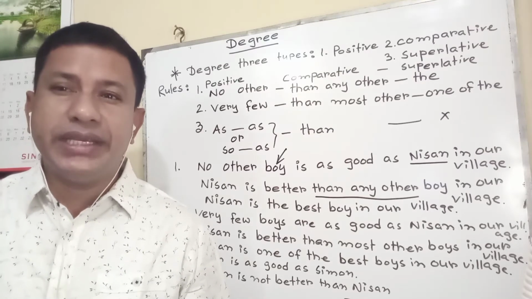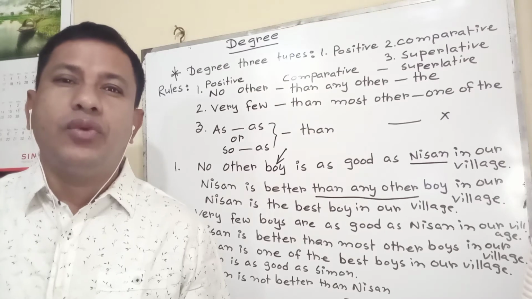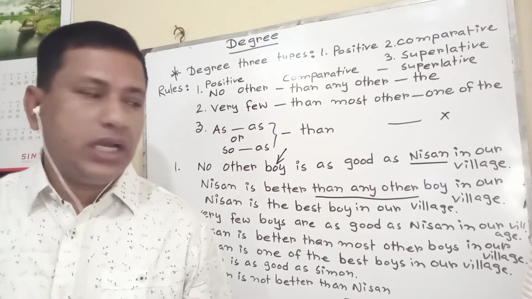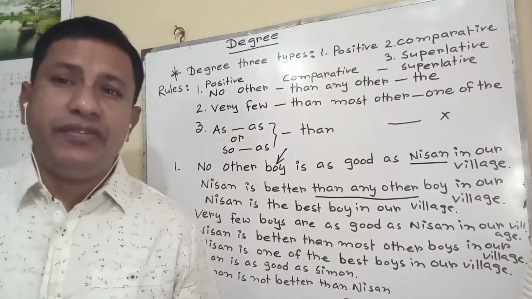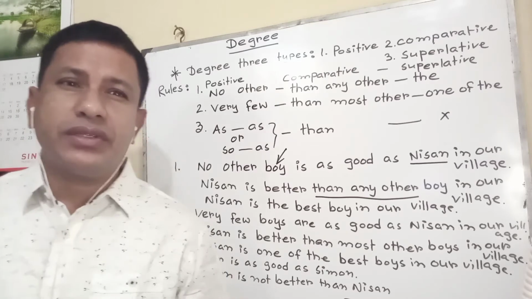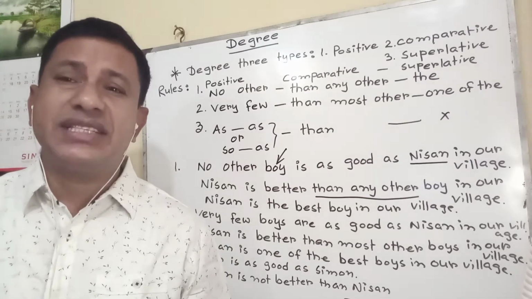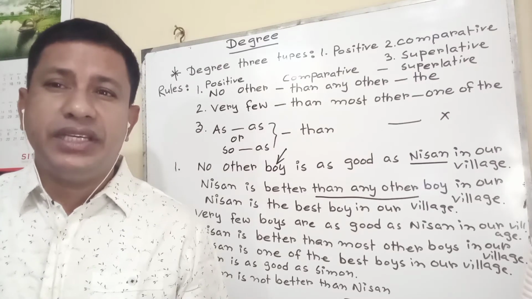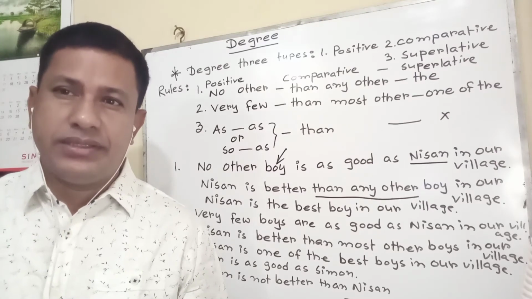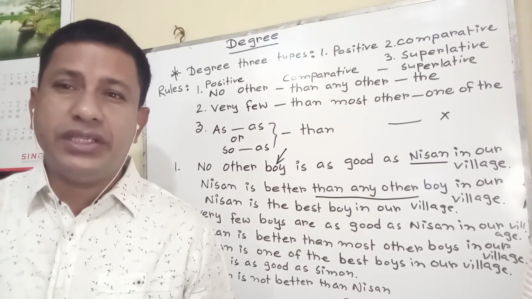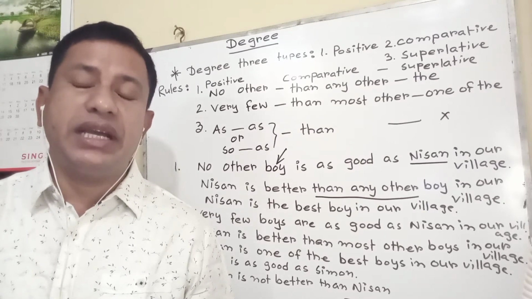Superlative: Ritu is one of the most honest girls.